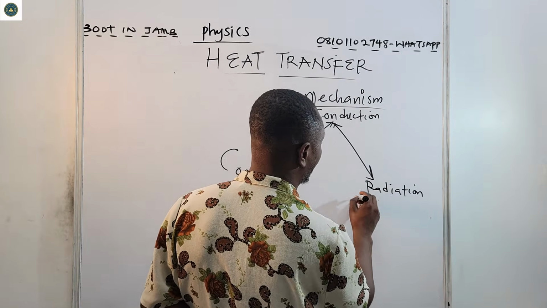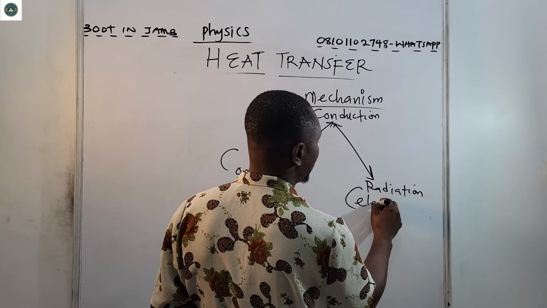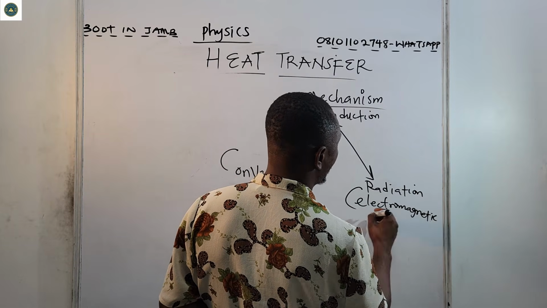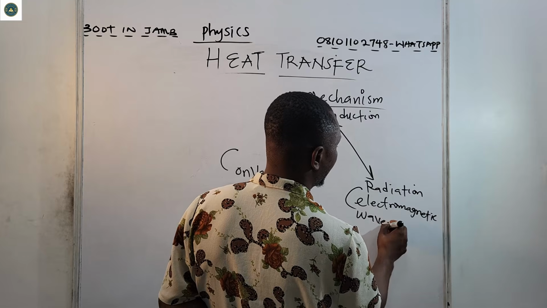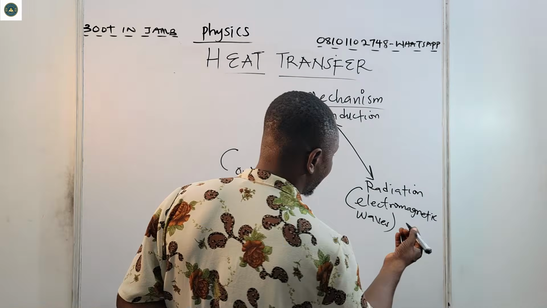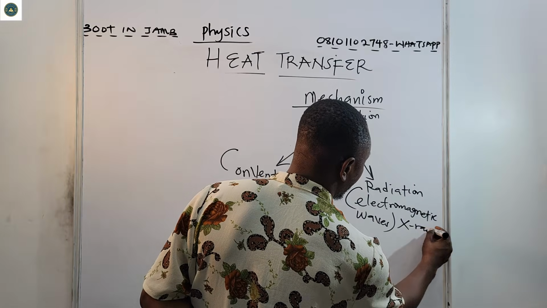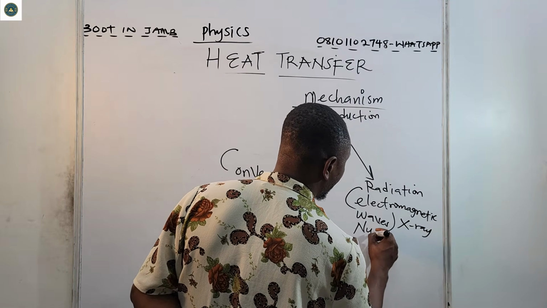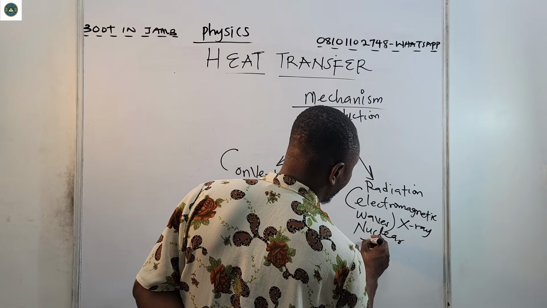Now, this radiation occurs mostly in electromagnetic waves, like the X-ray, nuclear, electricity.